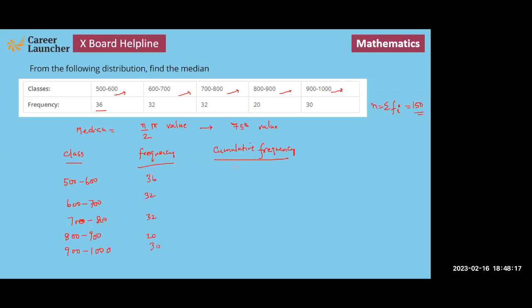So if I look at the cumulative frequency, this is 36, this will be 68, this will be 100, 120, and 150. So if I want to find out the median class, the median class will consist of the 75th value. So this is our median class.